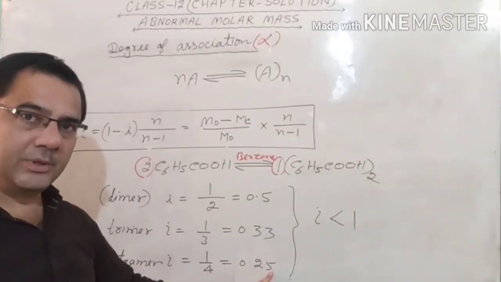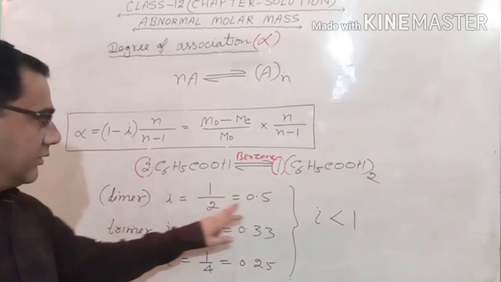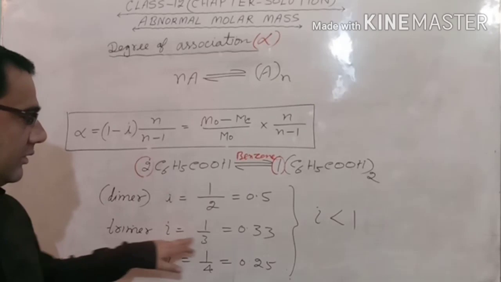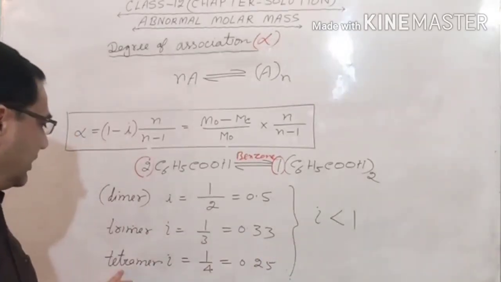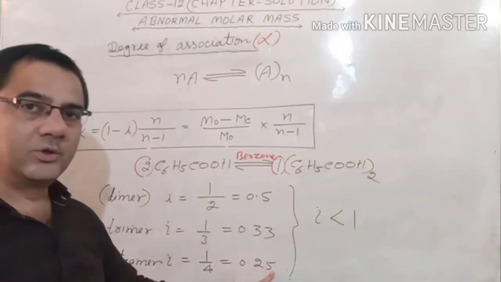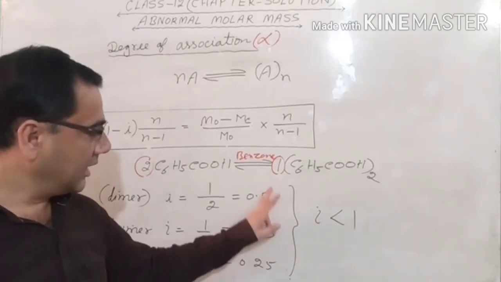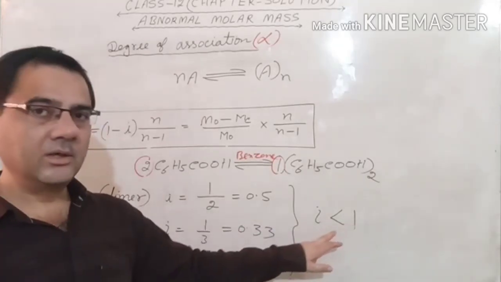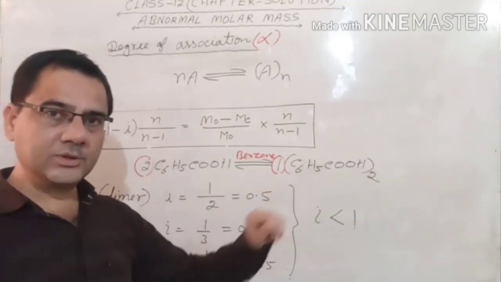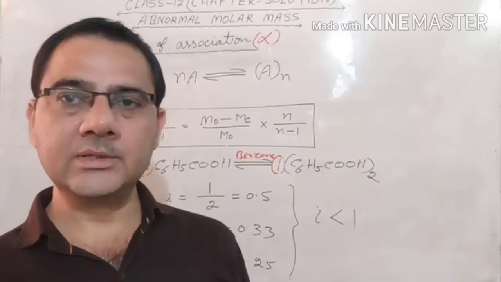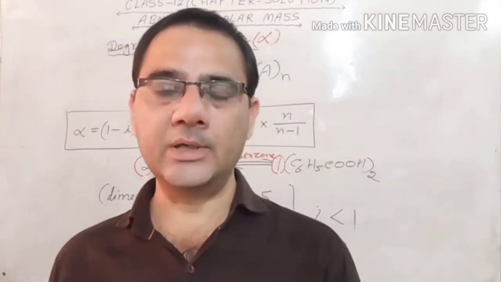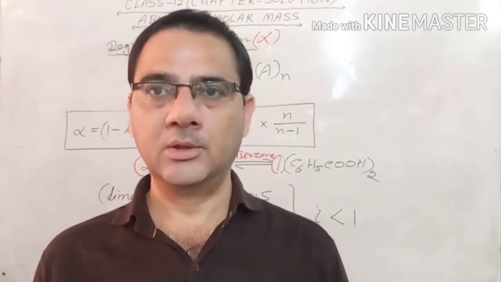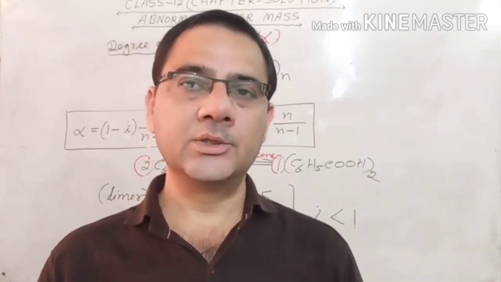So you must remember and keep it in mind. For the dimer case the value of i is fixed at 0.5, in the trimer case the value of i is fixed at 0.33, in the tetramer case the value of i is fixed at 0.25. And here a very interesting thing: all the values of i come less than 1. In dissociation the value of i always comes greater than 1. In case of association the value of i always comes less than 1. So this is all about the chapter. Thank you.